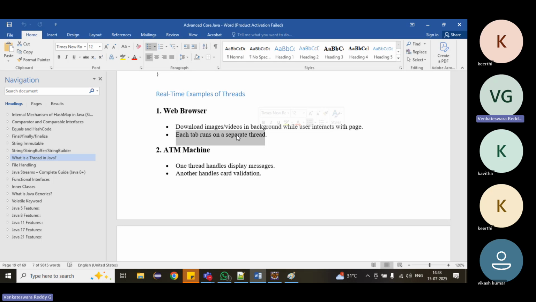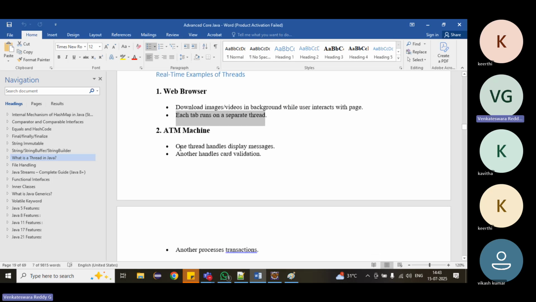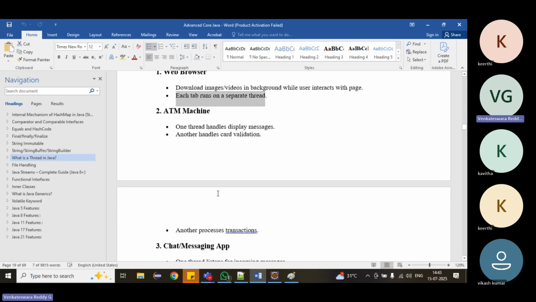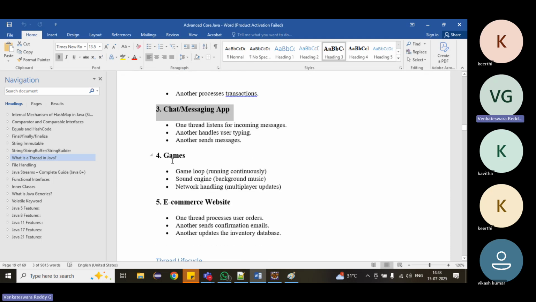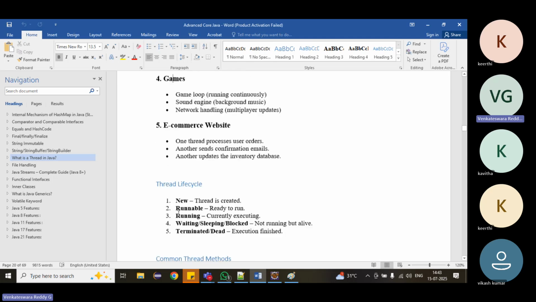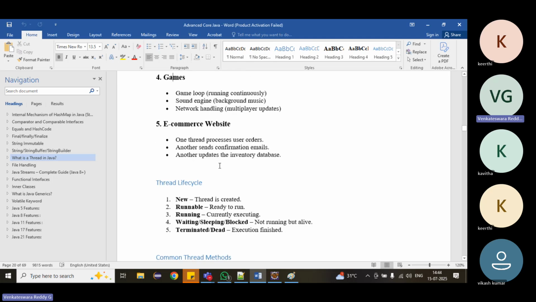That is also threading. ATM machine: one thread handles the display messages, another thread handles card validation, another thread handles the transactions. Also chatting applications, games, e-commerce websites. These all work on the thread concept only.